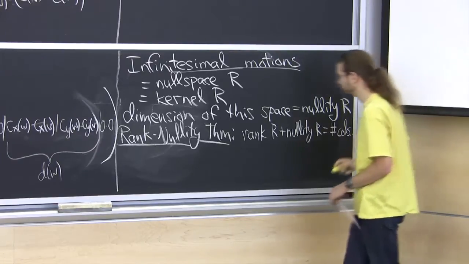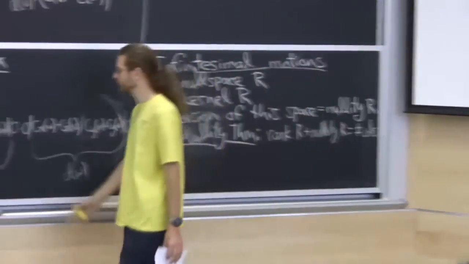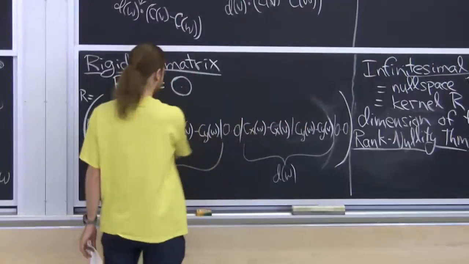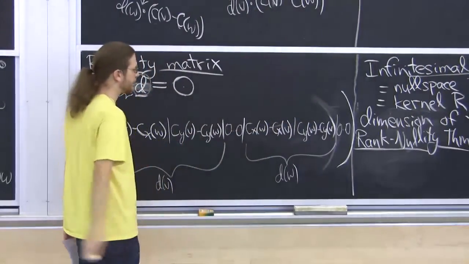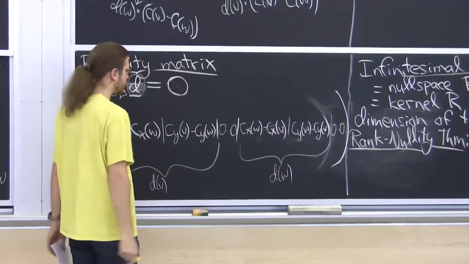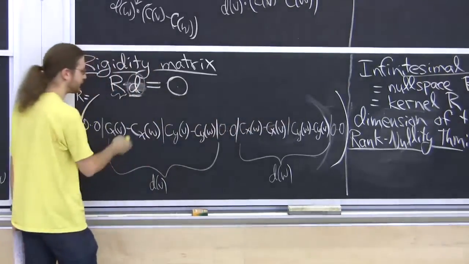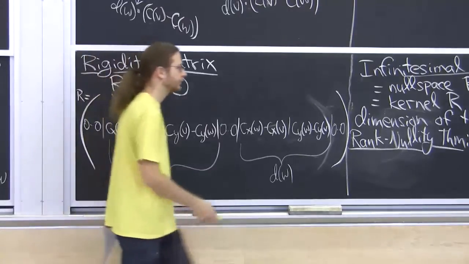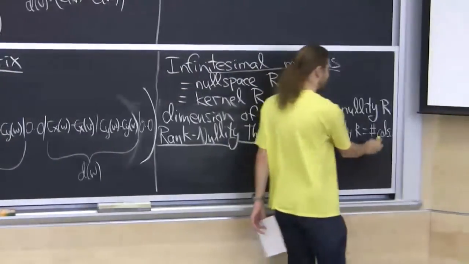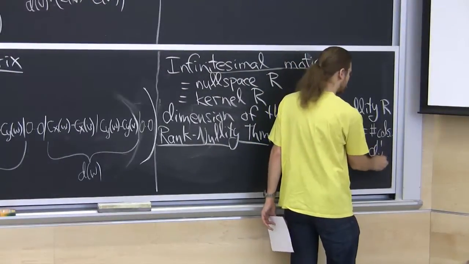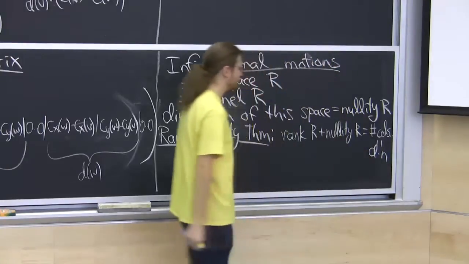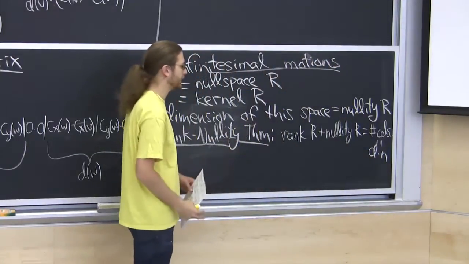Now in our case, the number of columns is d times n. We have n vertices down here, and each of them has d coordinates. So for us, this is d times n. So this is like a conserved quantity.